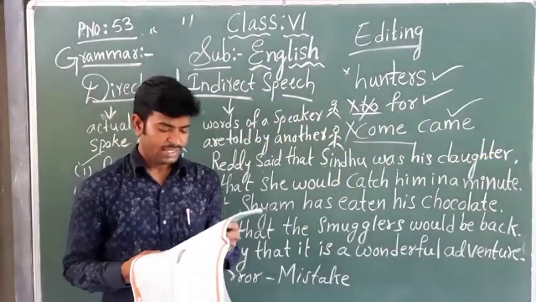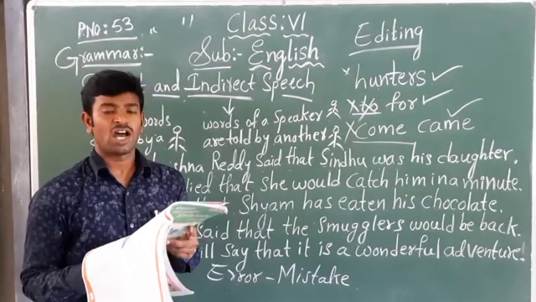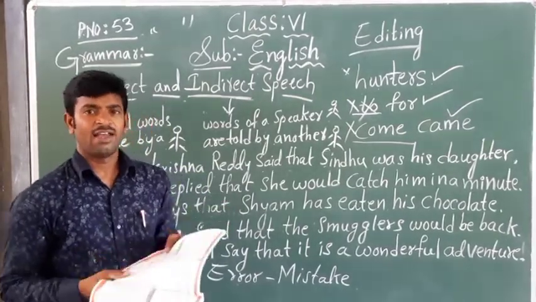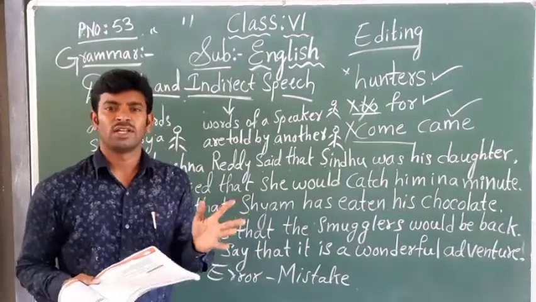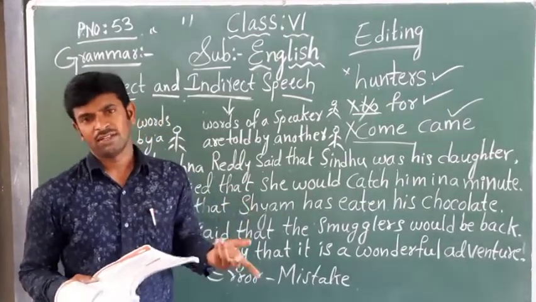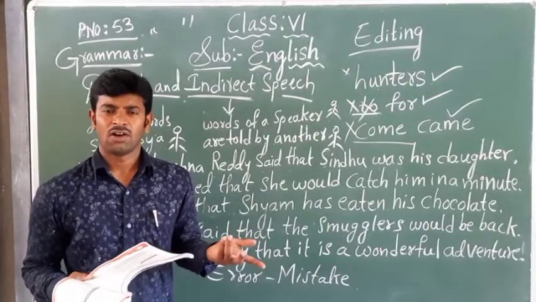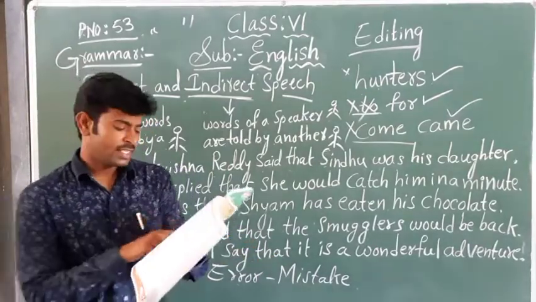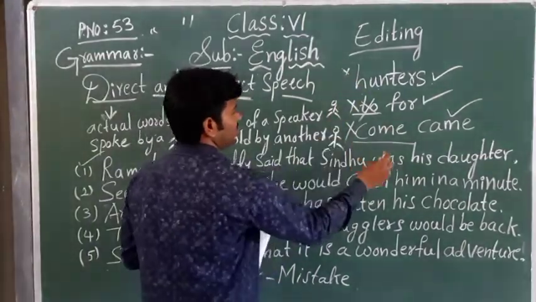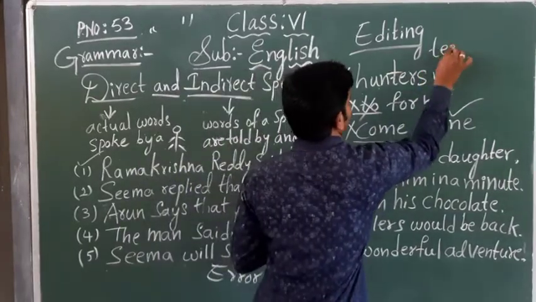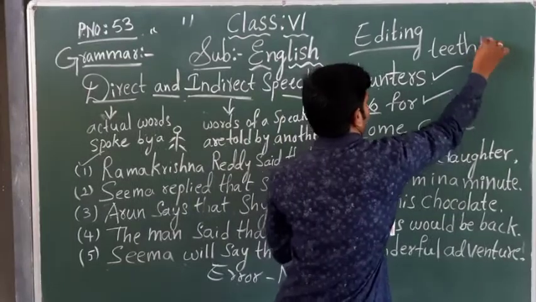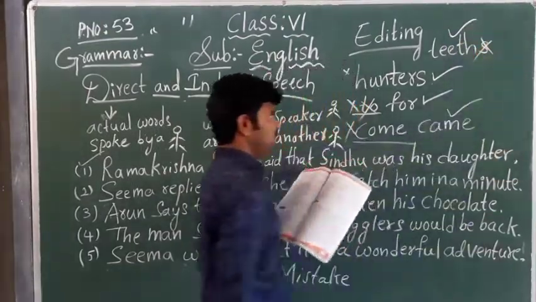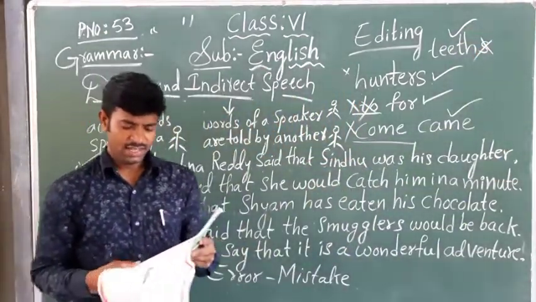Next one. It cut the net with its sharp teeth. You should tell teeth also, plural form. Singular tooth, plural teeth. So here the mistake is in the word teeth only. Teeth, T-E-E-T-H. Teeth is the correct answer.